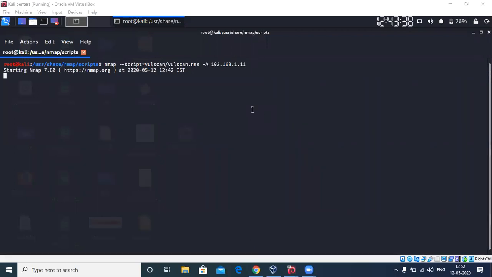So I've pasted the two links for the GitHub repositories of Vulscan and Vulners. You can get them from there. And also, obviously, I'll be sharing the PPT too. So yeah, let this run over here, and in another tab, we'll try to run Vulners also.